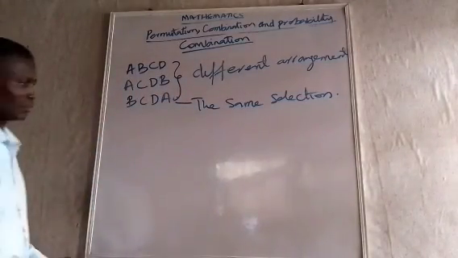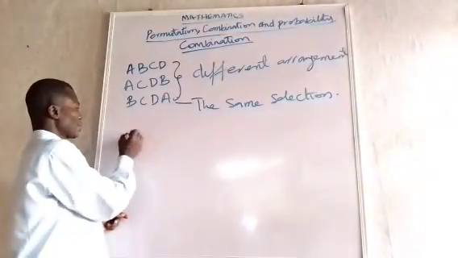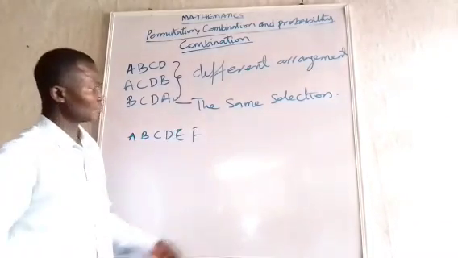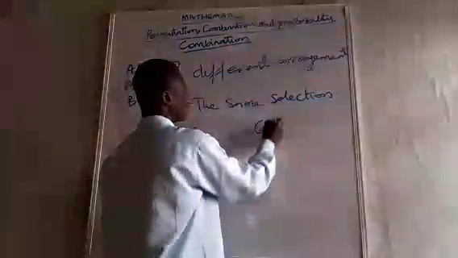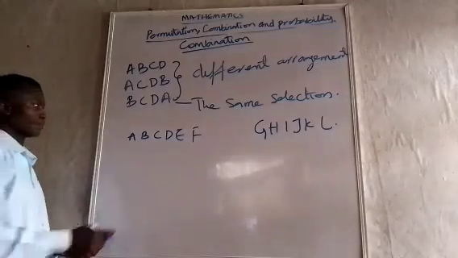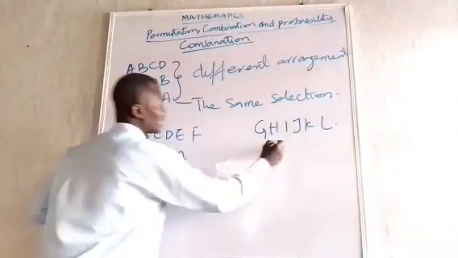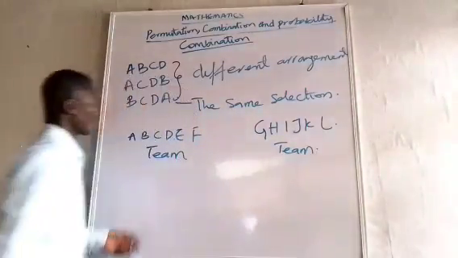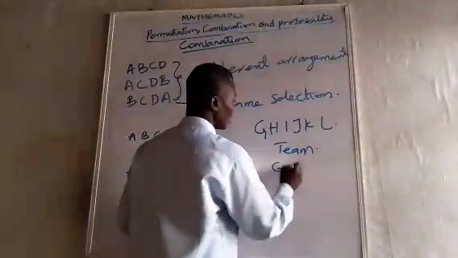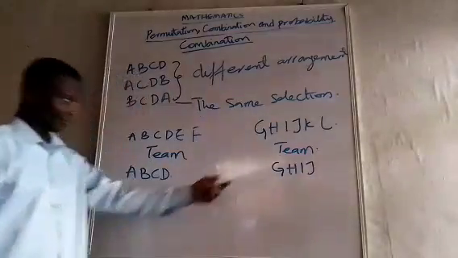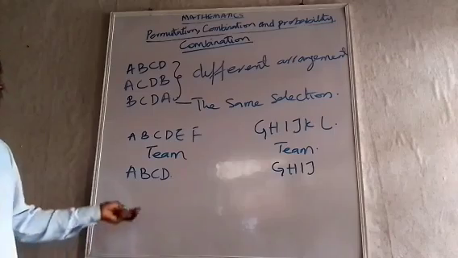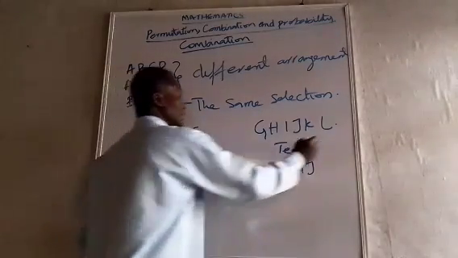They are the same selection. Let's assume I have 6 people here. Let's say I have A, B, C, D, E, F here. Here I have G, H, I, J, K, L. And I want to select a team here and a team here. If I select A, B, C, D and I select G, H, I, J to play against these people, that's a team. So team 1, team 2.